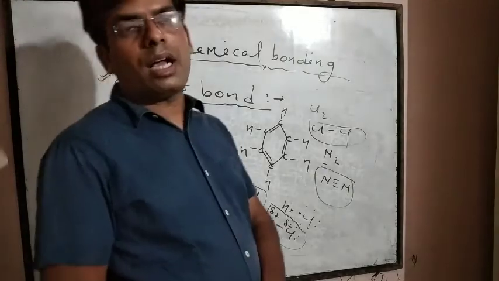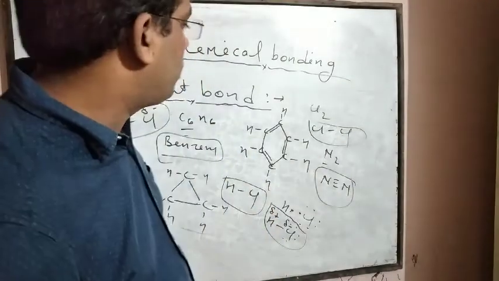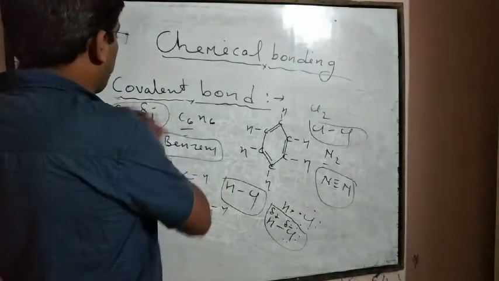Now we will discuss the characteristics of covalent compounds.